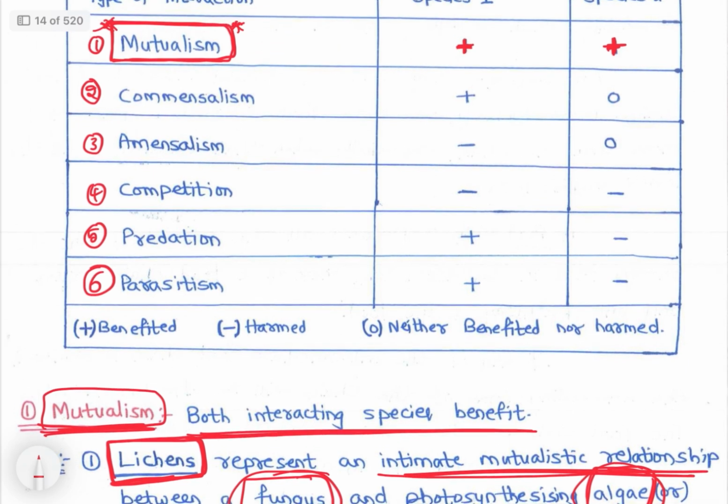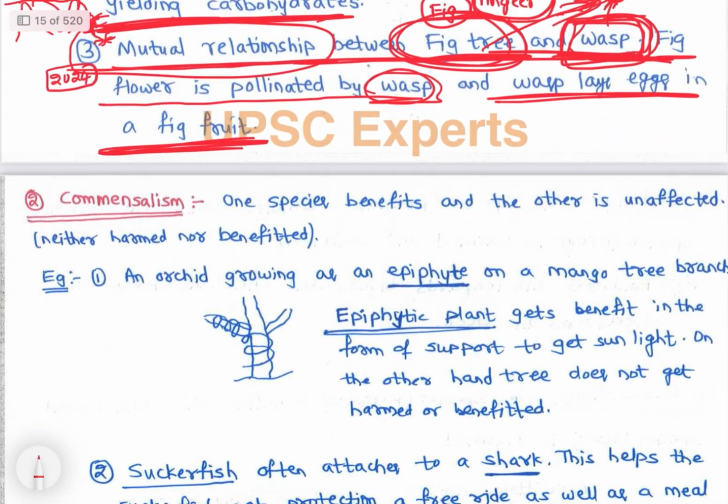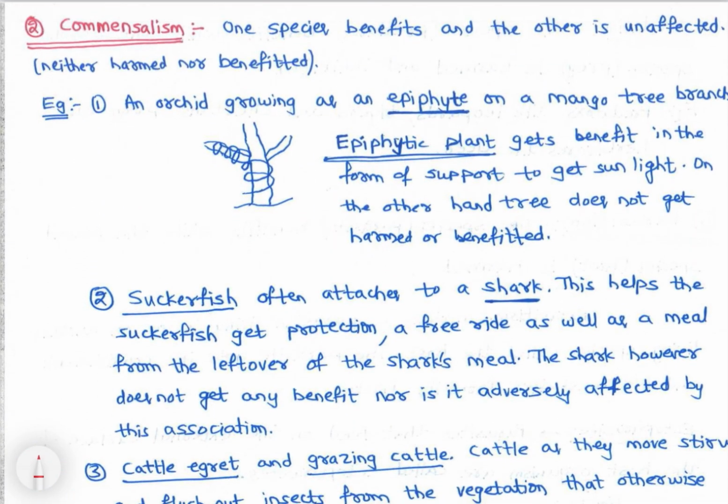So now let's see the next one, that is commensalism, right? Commensalism, where one species gets benefit, and the other species has no impact at all. No impact. Zero represents neither benefit nor harm, right? So one species is benefiting and the other is having no impact, neither benefited nor harmed. So commensalism is where one species benefits and the other is unaffected, neither harmed nor benefited.